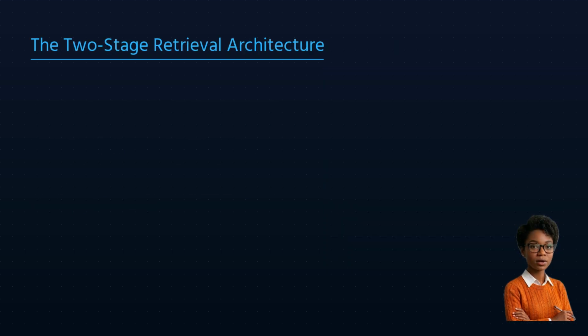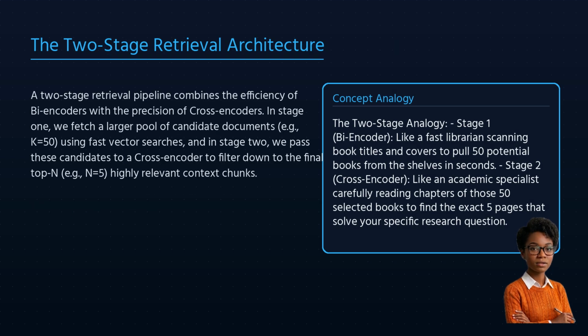This is the gold standard for production AI systems, two-stage retrieval. We cannot run a cross-encoder over millions of documents because it would be too slow and expensive. Instead, we use our fast vector database to do the heavy lifting, pulling 50 candidate documents in milliseconds. Then, we pass only those 50 candidates to our cross-encoder. This allows us to get high-precision ranking without sacrificing system latency.